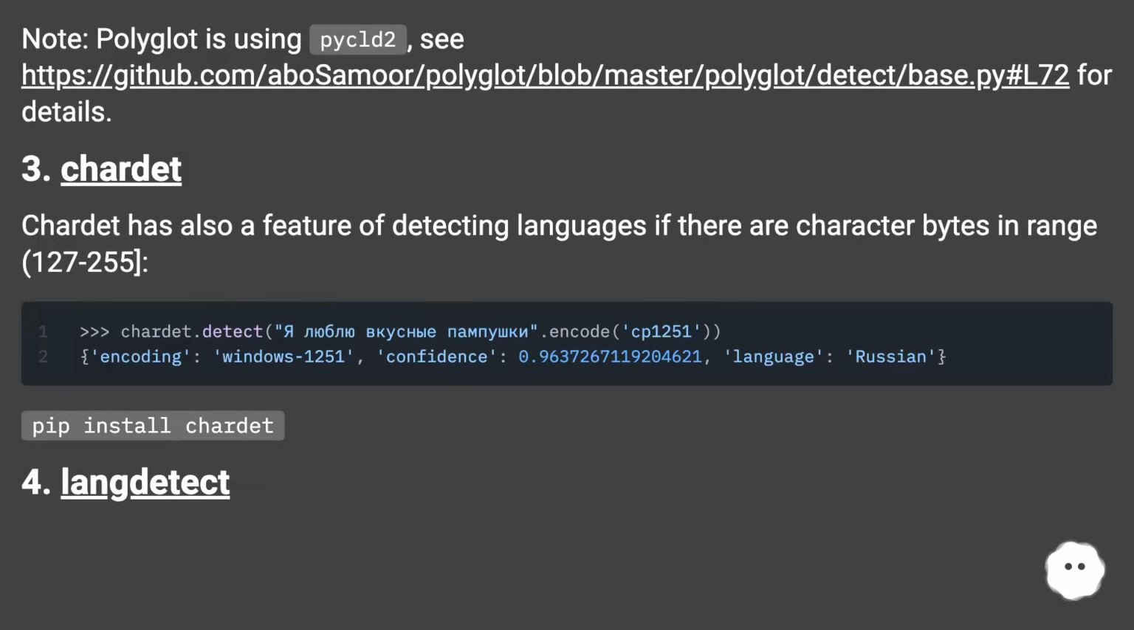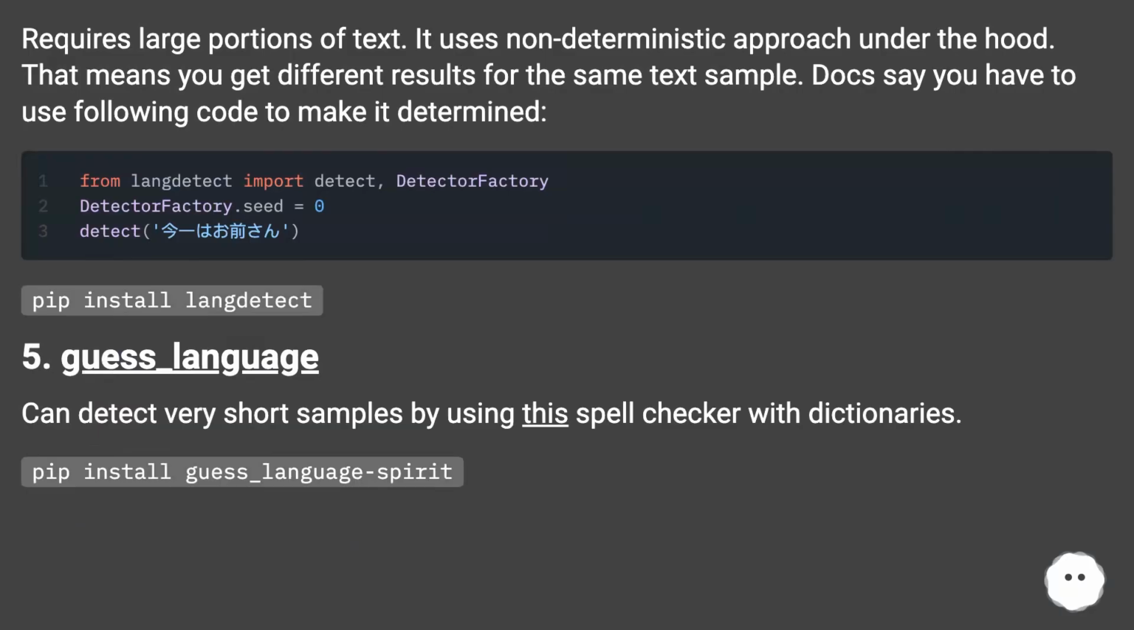3. Chardet. Chardet also has a feature of detecting languages if there are character bytes in the range 127 to 255. Pip install chardet. 4. LangDetect. Requires large portions of text. It uses a non-deterministic approach under the hood. That means you get different results for the same text sample. Docs say you have to use the following code to make it deterministic.